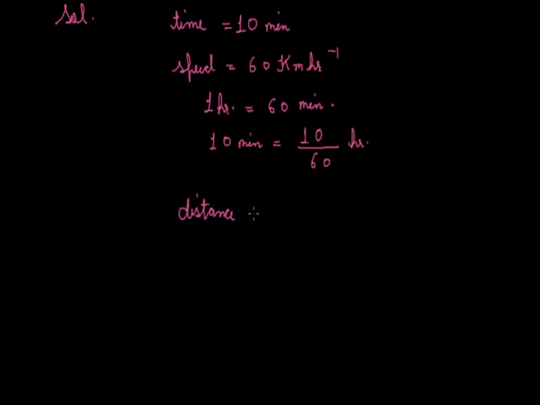Distance is equal to speed into time. So speed we have 60 and time we have converted, that is 10 by 60. On solving this we get 10 kilometer. So 10 kilometer is the distance that is covered by the car.